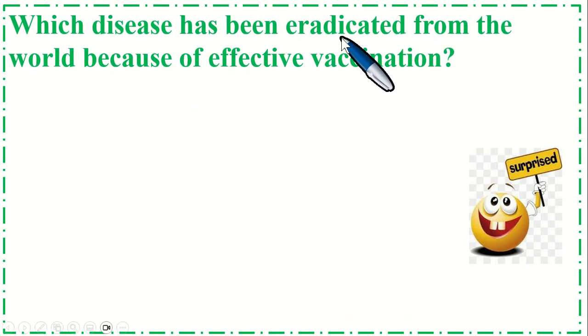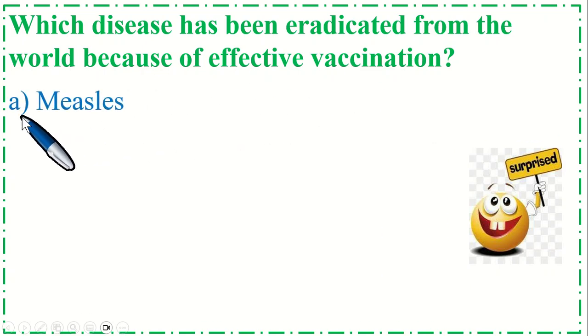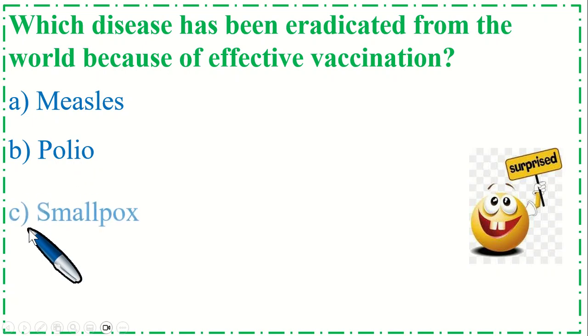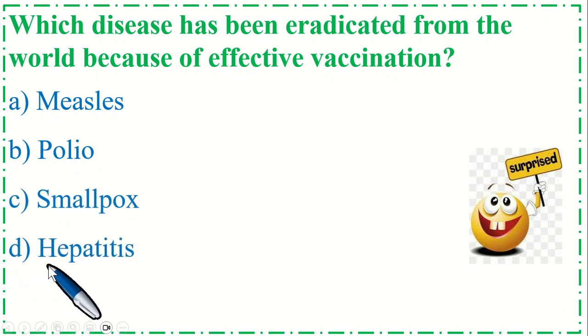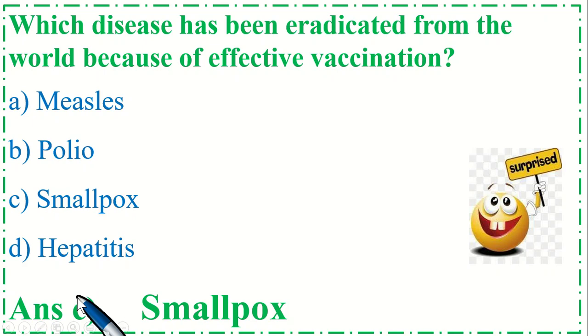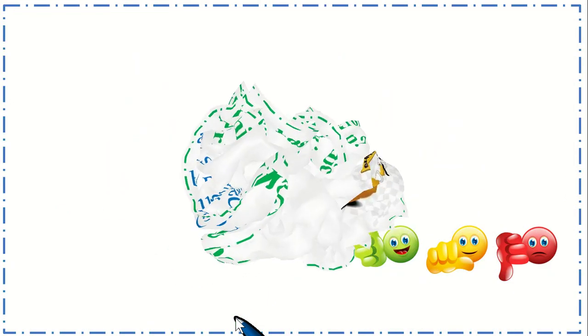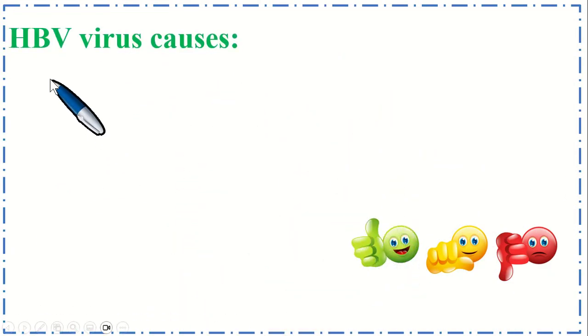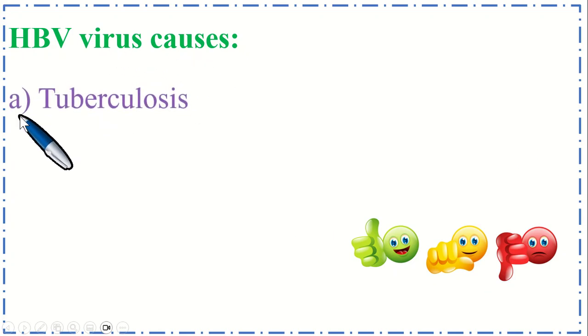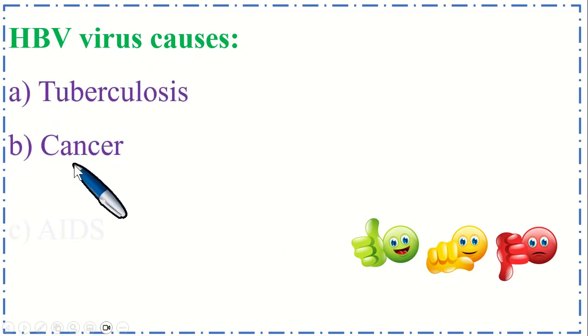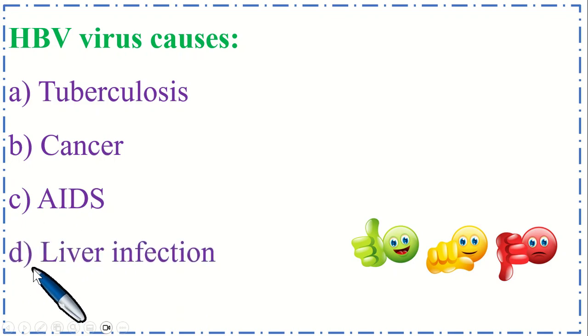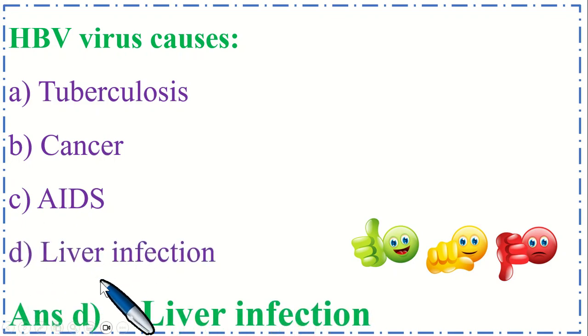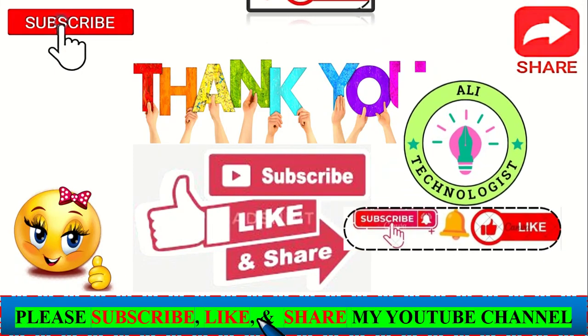Which disease has been eradicated from the world because of effective vaccination? Option A measles, B polio, C smallpox and option D hepatitis. So the correct option is C smallpox. HBV virus causes option A tuberculosis, B cancer, C AIDS and option D liver infection. So the correct option is D, liver infection.